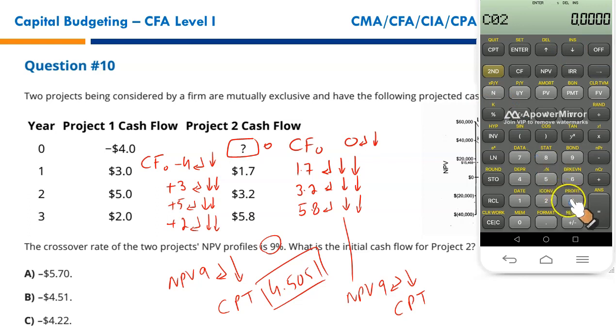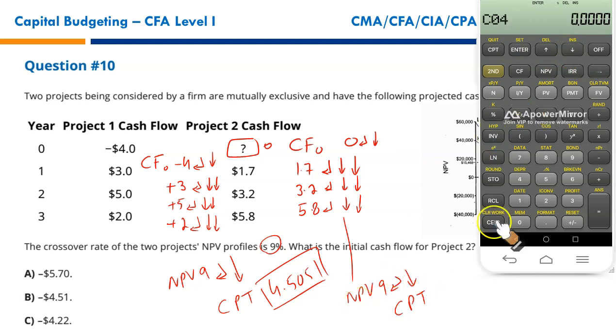Then 3.2, enter, down arrow key twice because it's a single cash flow. Then 5.8, enter. Since it's a single cash flow, down arrow key twice.